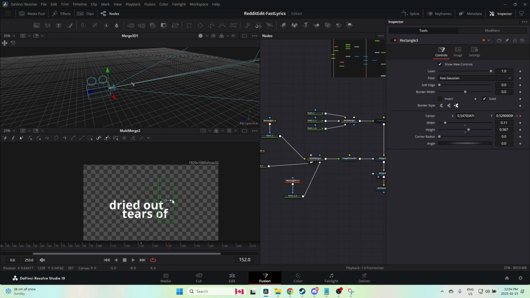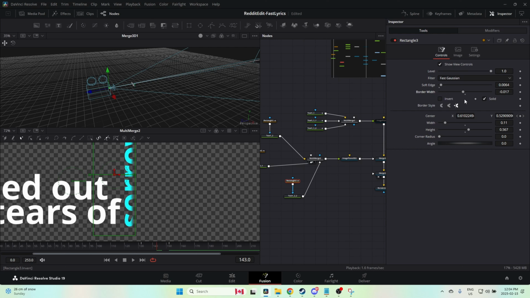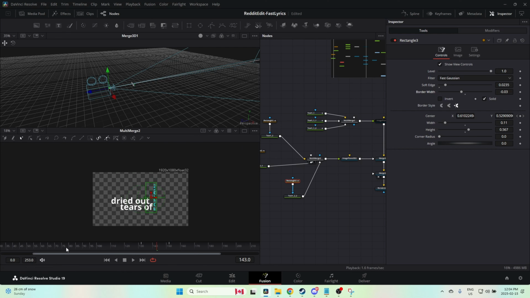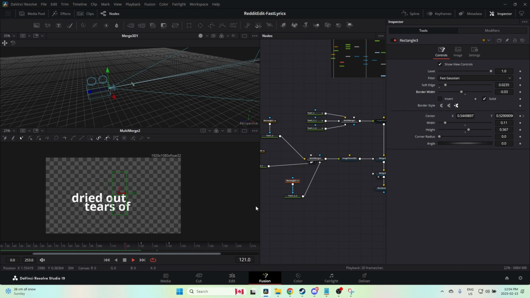And then we're going to move you here and put just a little bit of border. How does that look? Bit more? Yeah, that looks good. Okay. So let's see what that looks like here. Okay, that's looking good to me.